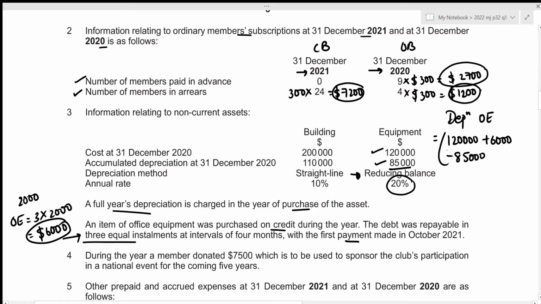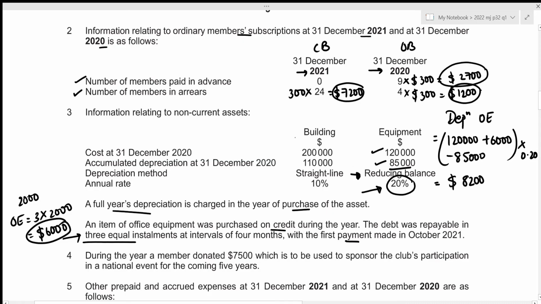Now this gives our total net book value, which we then multiply with our rate of depreciation, which is given to be 20%. So we can just write it down as 0.20. Now this gives the depreciation charge for our office equipment to be 8,200.